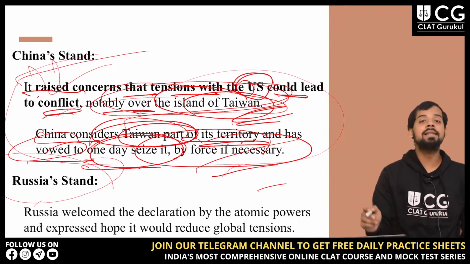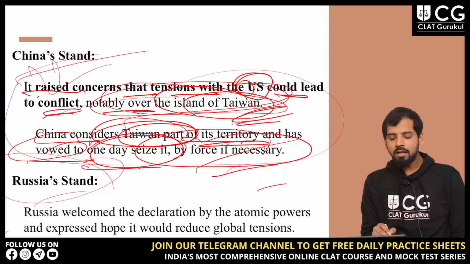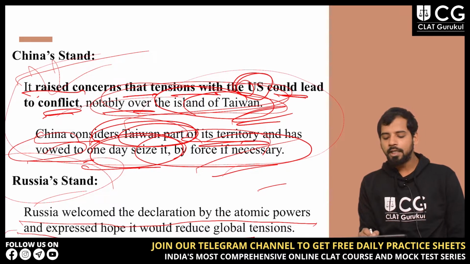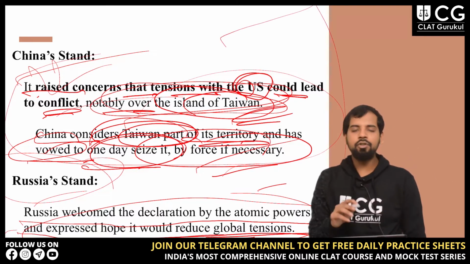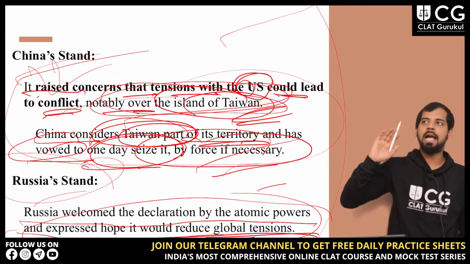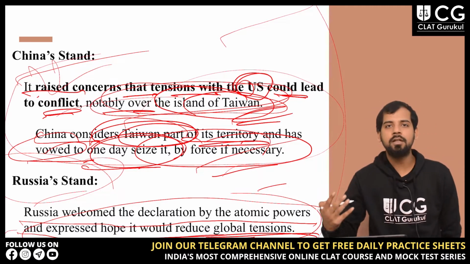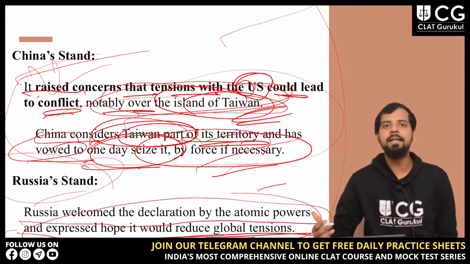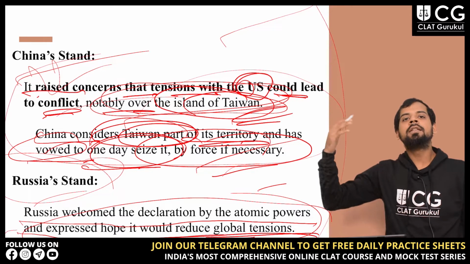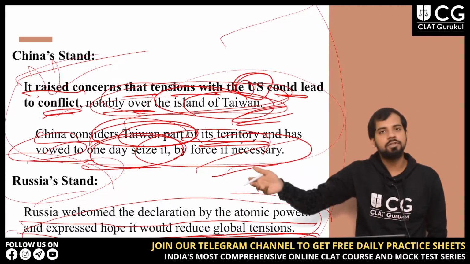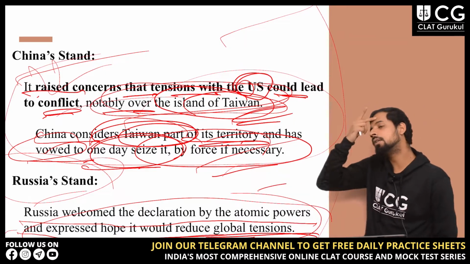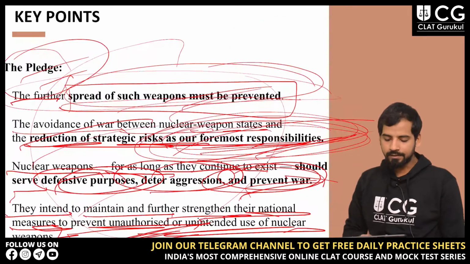Then what is Russia's stand over this? Russia welcomed the declaration by the atomic powers and expressed hope it would reduce global tensions. First thing you need to understand is that I am talking about the stand of different countries. Their stand is after the pledge of these 5 permanent UN Security Council members.